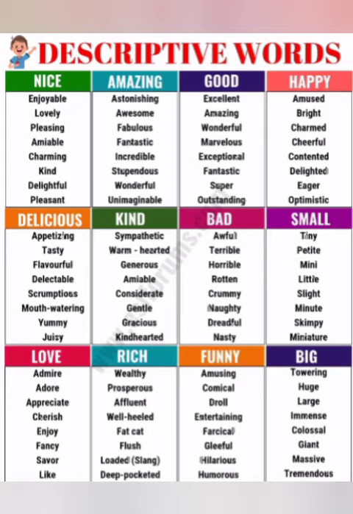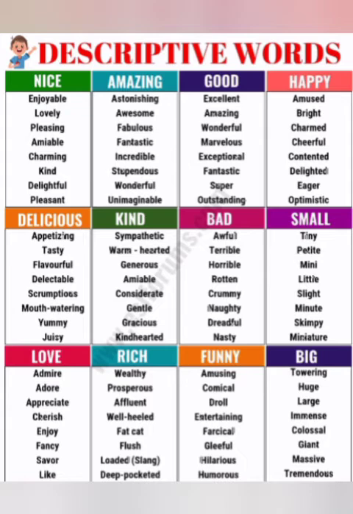So once again, the different categories are also there so that it would be easier and the area would be wider for you if you want to use these descriptive words. Like nice: for nice you can use enjoyable, lovely, pleasing, amiable, charming, kind, delightful, and pleasant.